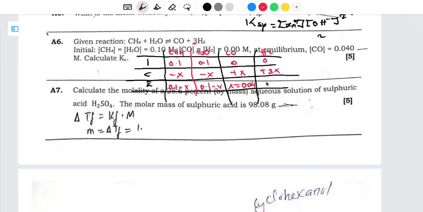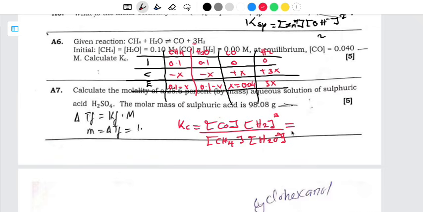Then from here, we have 3x. That is for hydrogen. Now, the question is asking us to find Kc. So we need to write the expression for Kc. Kc is going to be equal to products divided by the reactants. In terms of the products, let me say water is in the form of steam, so it is going to be gaseous. That's the reason why we are including it here. So we have the product, which is carbon dioxide. We also have hydrogen, which is to the power 3. Remember, this one is different from solubility, so no need for us to include the 3 during the calculations. Then divided by the reactants. So we have methane, we also have water.